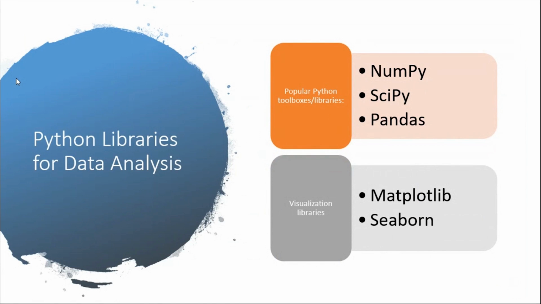SciPy stands for scientific Python, NumPy stands for numerical Python, and Pandas is a data cleansing library where you can take any file input. That can be an Excel sheet or CSV file or HTML file or anything. Pandas is the only analytical tool which can extract data from any kind of file. That is the advantage of it.